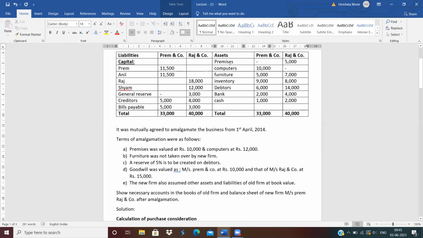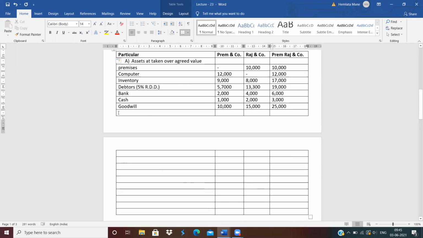See, premises written, computer is also written. No furniture taken over, so don't write the furniture. Inventory written. Debtors, 5% added on debtors also written. Bank, cash and goodwill. Okay, means all the assets are written. So now total assets. Do the total.